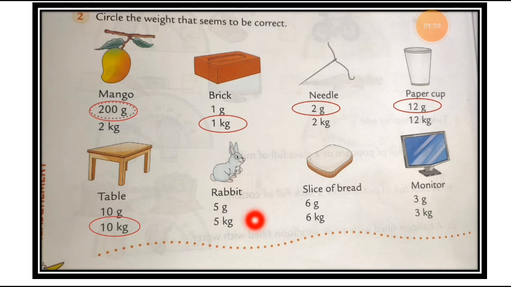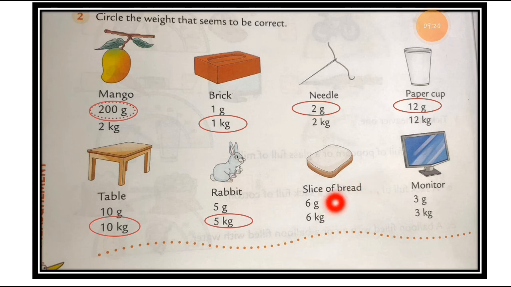So the correct answer I can see from these two given options is 5 kilogram, not 5 gram. I choose the correct option, 5 kilogram. So you have to put the circle on the 5 kilogram.